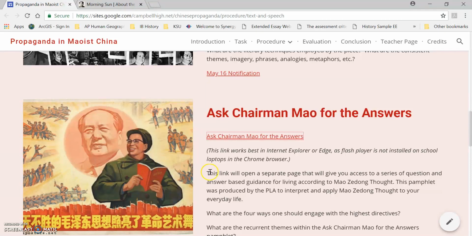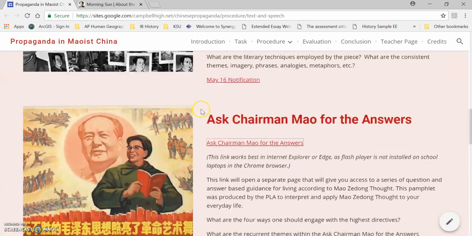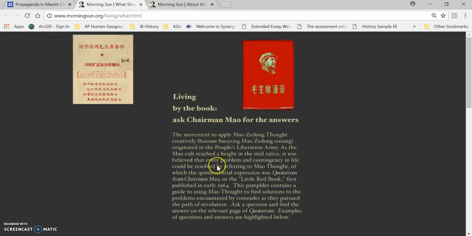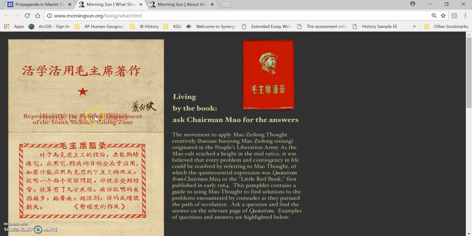Hi guys, I'm going to show you how to navigate the Morning Sun website because a few of the links that we have in our propaganda project here, our WebQuest, do use that website. So the first is going to be Ask Chairman Mao for the answers. Now if this link isn't working, hopefully it does, you should come up with something that looks like this, and we'll be able to hover over the words and things will change for us.